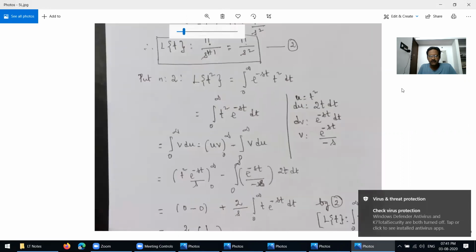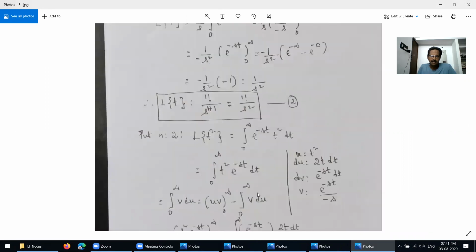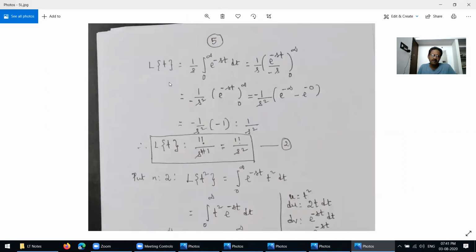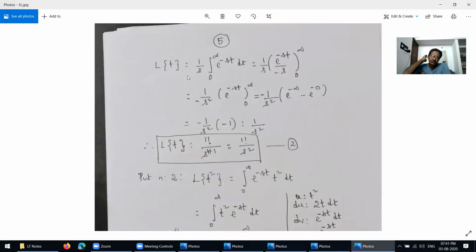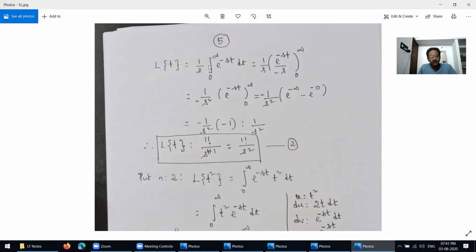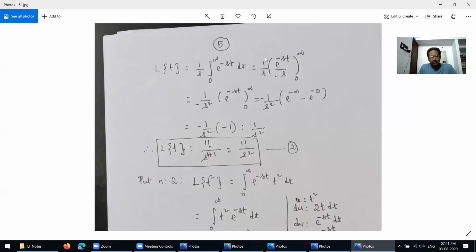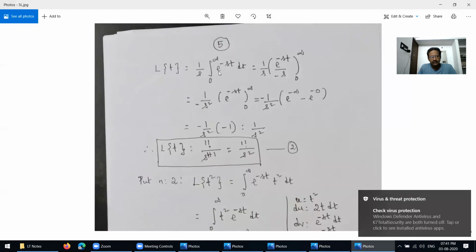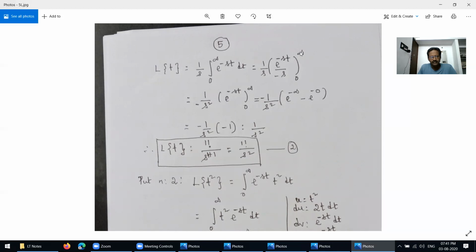See here now. Laplace transform of t equals 1 over s into the integral 0 to infinity of e power minus st into dt. Again take integration on this portion, then you get 1 over s times e power minus st over minus s, 0 to infinity.